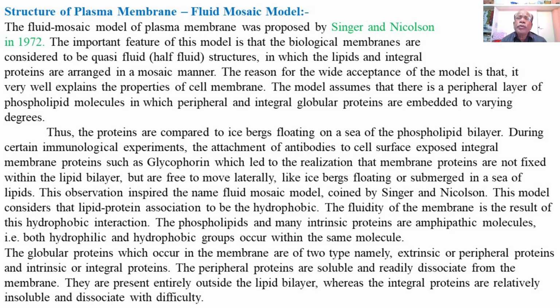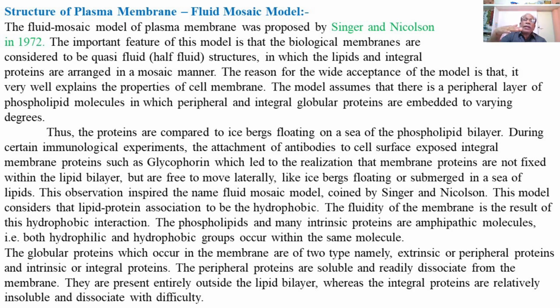So this model assumes that there is a layer of phospholipid molecules in which peripheral and integral globular proteins are embedded to varying degrees to form a mosaic of proteins on the surface of the lipid layer. Thus, the proteins are compared to icebergs floating on a sea of phospholipid bilayer.